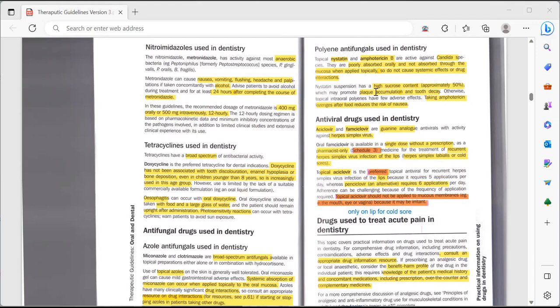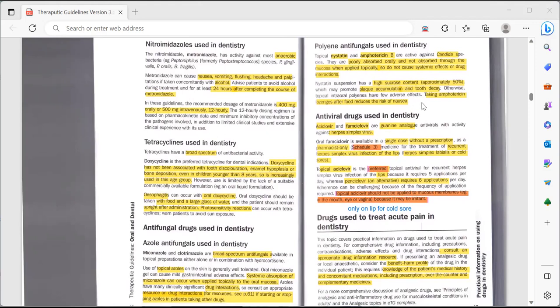Nystatin suspension has a high sucrose content, and that is its disadvantage. Nystatin suspension is very sugary in nature, so it is very important that we keep this in mind, because that can accumulate more plaque and can lead to decay. Otherwise, topical intraoral polyenes have few adverse effects.